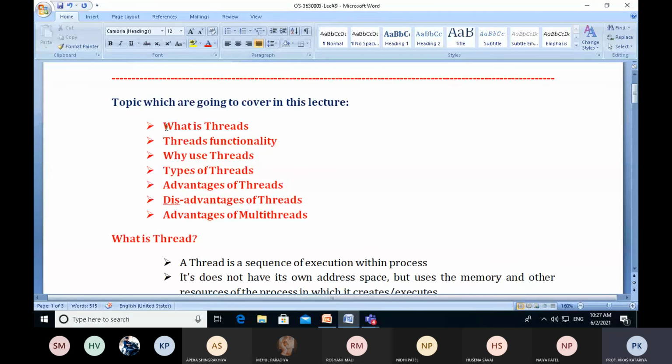So in today's lecture, we have discussed what threads are, the functionality of threads, why we need to design threads and why we use them, types of threads, advantages of threads, disadvantages of threads, and advantages of multi-threads.